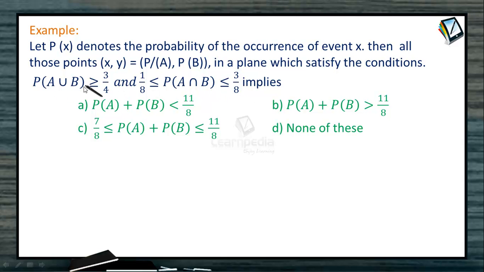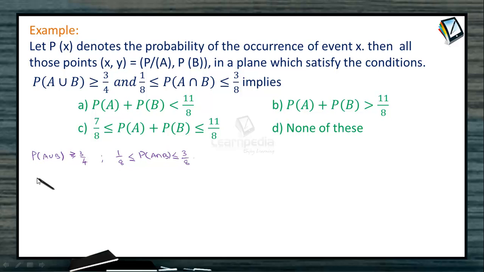Similarly, P of A union B is not a fixed number. It's a number which lies from 3 by 4 to a maximum of 1, because the probability of any event should be maximum 1. Now these two conditions imply what are the possibilities out of the given options. Let's observe them first. What are the conditions given? Given P of A union B is greater than or equal to 3 by 4 and also given that P of A intersection B lies between 1 by 8 and 3 by 8.